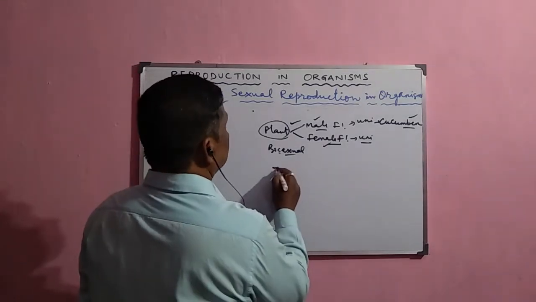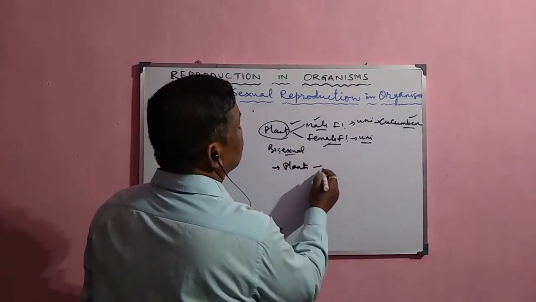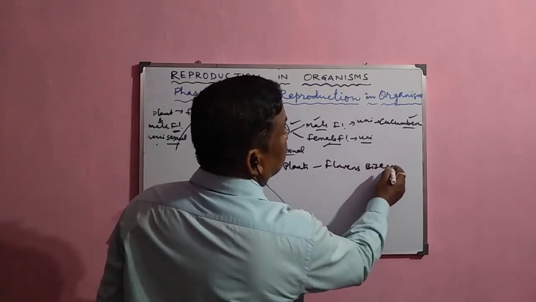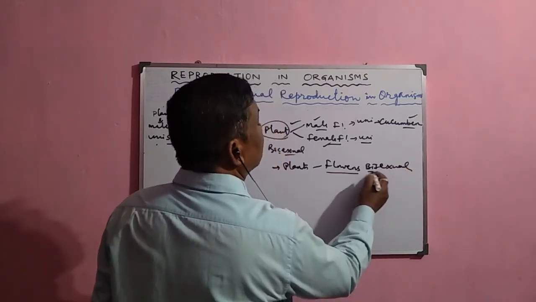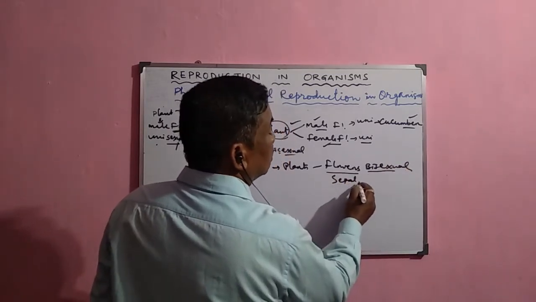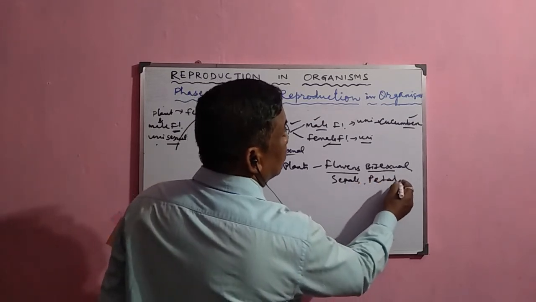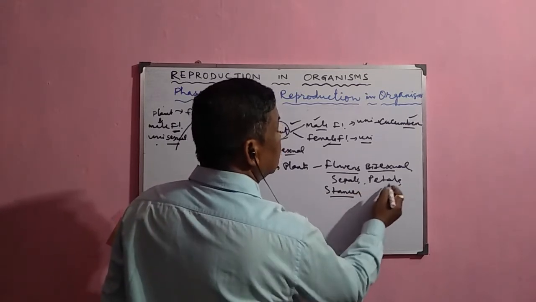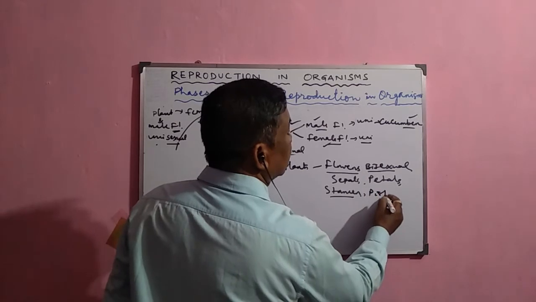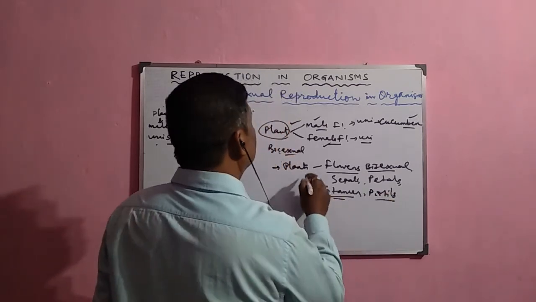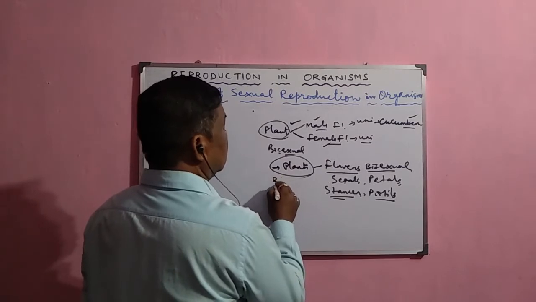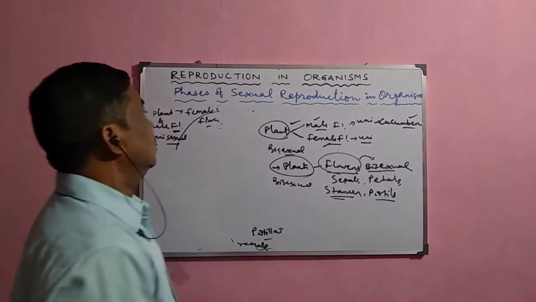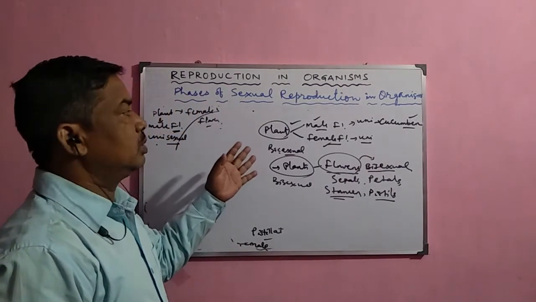But some other plants have flowers that are bisexual. Bisexual means what? In the same flower, sepals, petals, stamens, these are the male part, and the pistils, this is the female part. So all are present in the same flower. So this plant you can say is bisexual, and all the flowers are also bisexual in nature. So this type of flowers are present in different plants.